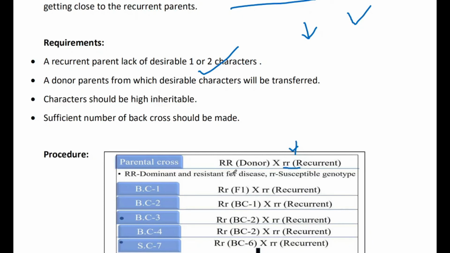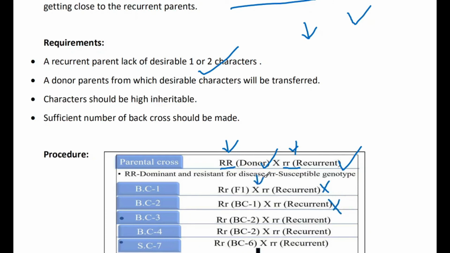This is a homozygous line, homozygous dominant and homozygous recessive. So the disease resistance characteristic is transferred from the donor to the recurrent parent in each and every case. This parental population we can call the donor plants, and this is the recurrent parent, because each and every time we have to cross with this again.